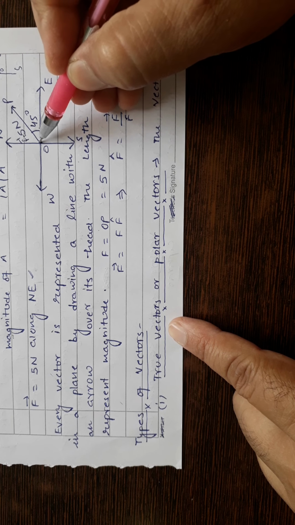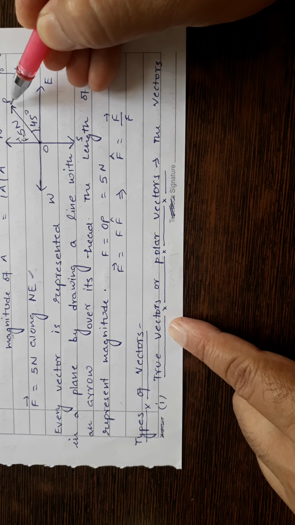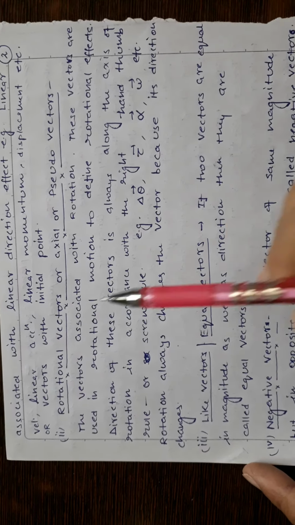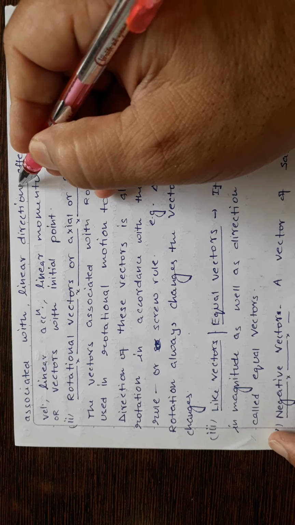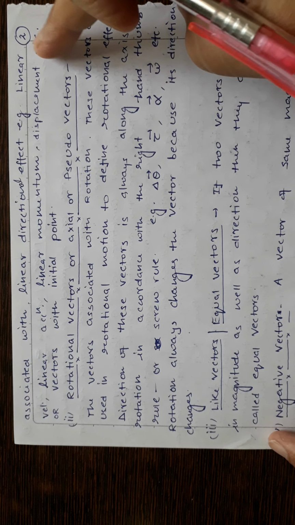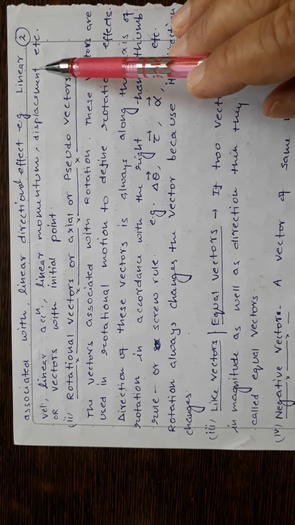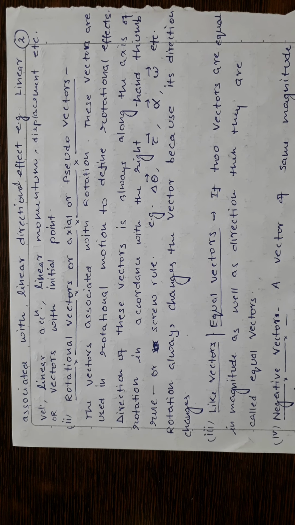It is starting from this origin, and the point of application is P. It is acting at this point P. So the vectors which are associated with linear directional effect, as for example linear velocity, linear acceleration, linear momentum, displacement, or the vectors which have an initial point, those vectors which have some initial point are called true vectors or polar vectors.